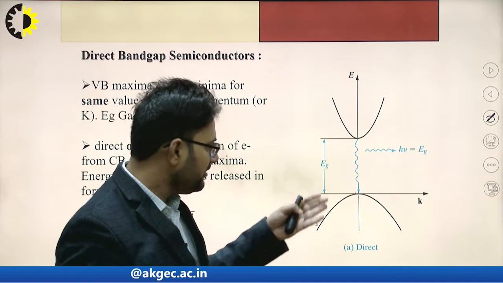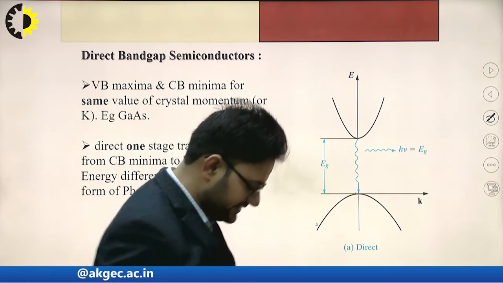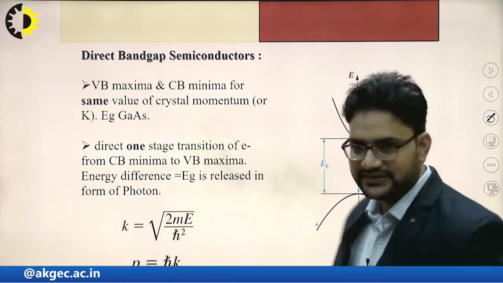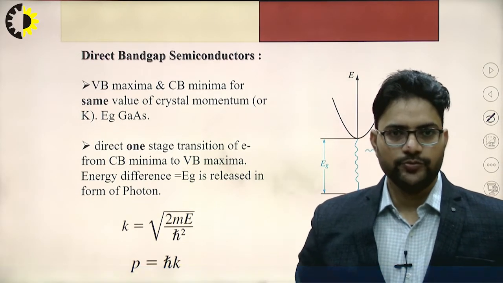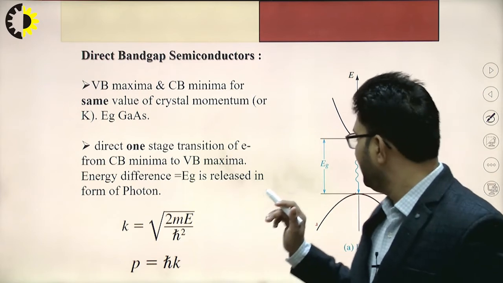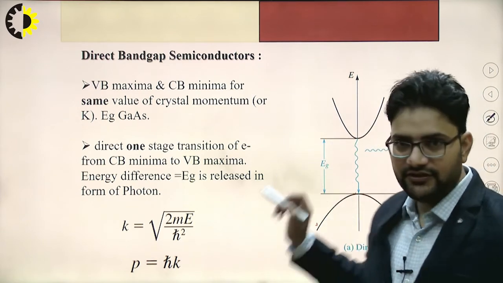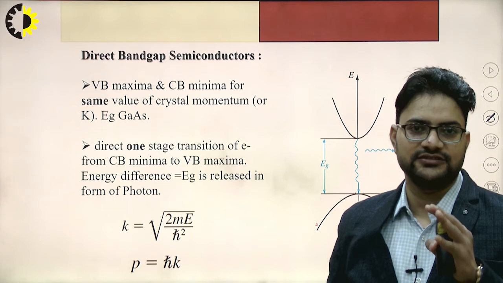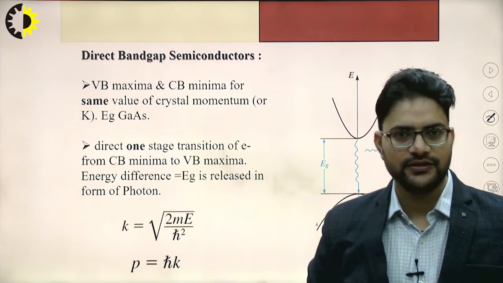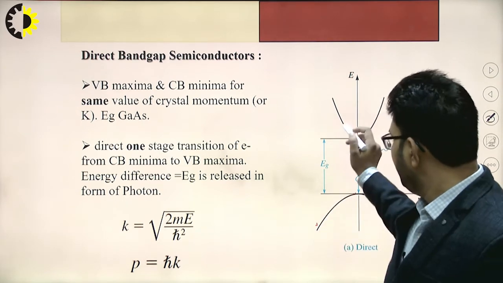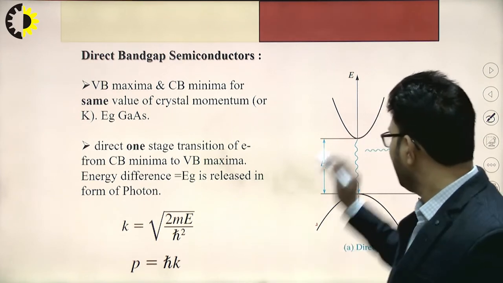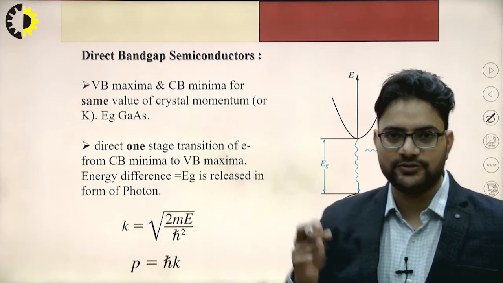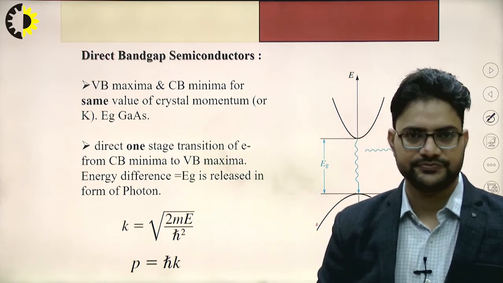Why? Because whenever electrons are excited towards the higher energy state, whenever they lose the energy, they will finally return from the high energy state towards the lower energy state. So when they lose energy, they will return back from this conduction band energy level towards the valence band energy level.